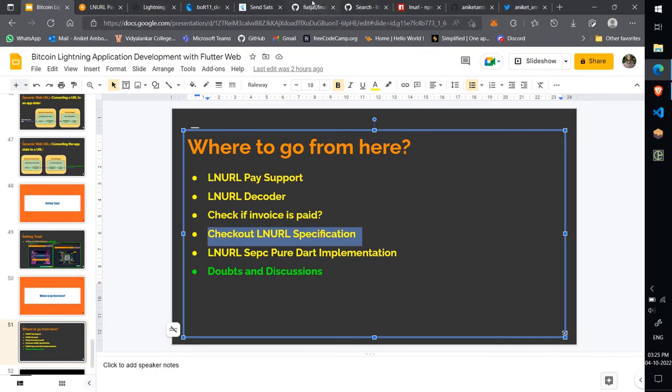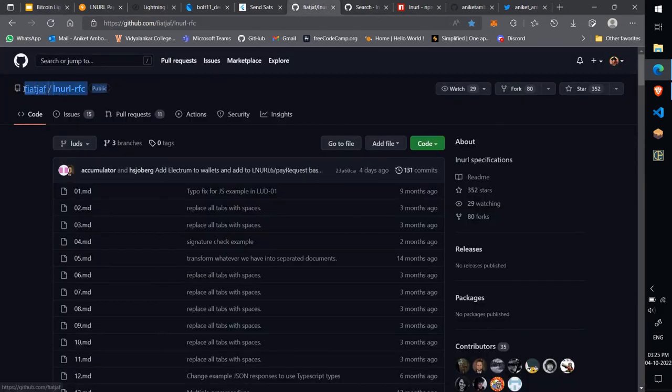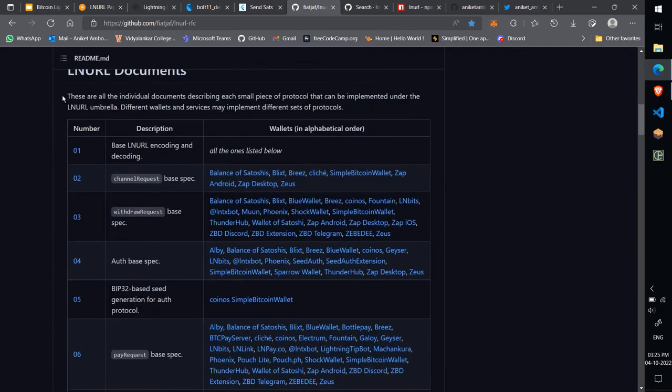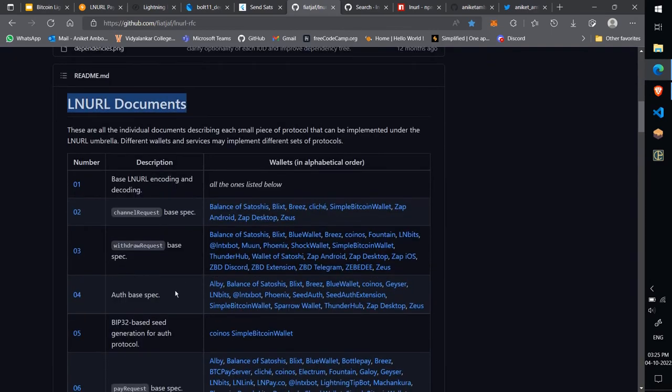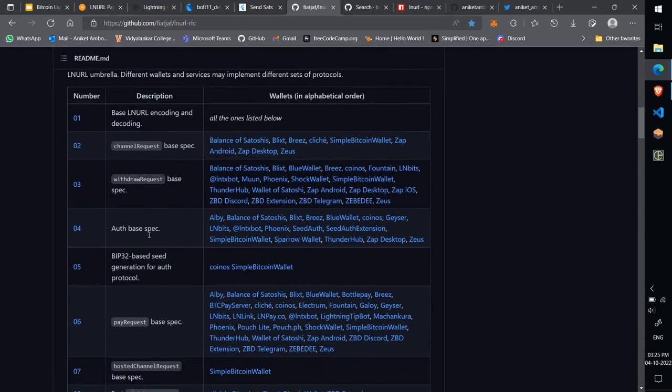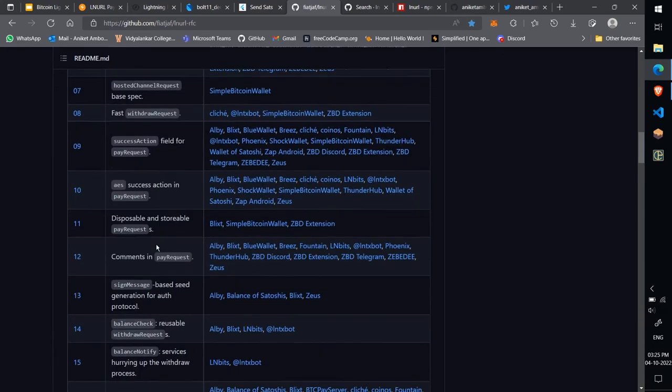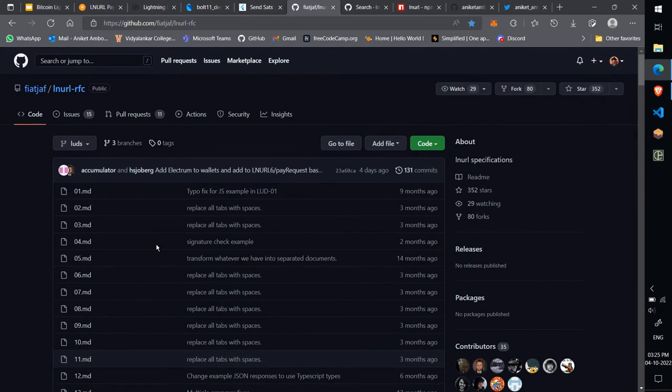Next, check out the LNURL specification. LNURL is basically a protocol for communication between Lightning wallets and external applications and third-party services. It provides a lot of functionality like LNURL withdraw, LNURL auth, LNURL pay and so on. Do take a look at it and explore it.